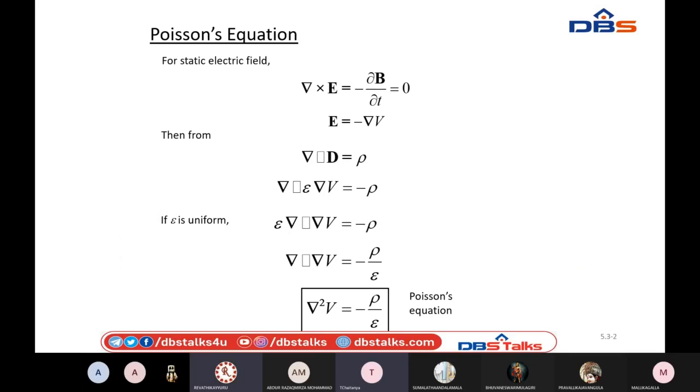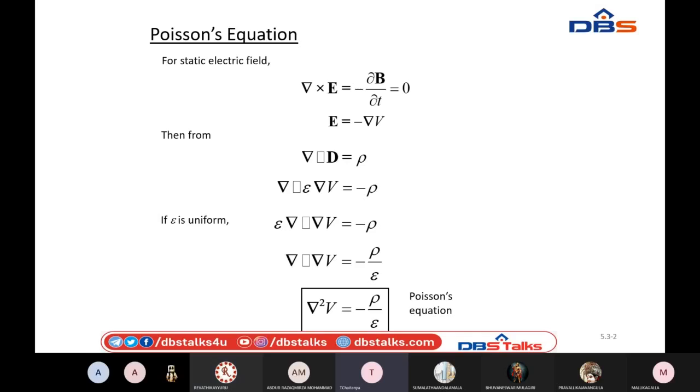For deriving the Poisson and Laplacian equations, we need to revisit our background concepts. One is Gauss law, and the second one is the relation between E, the electric field intensity, and V, the electric potential.